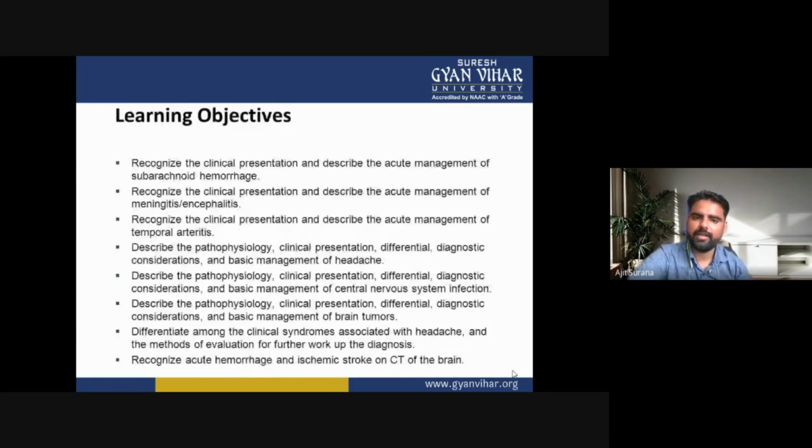Now, the learning objectives. Recognize the clinical presentation and describe the acute management of subarachnoid hemorrhage. Recognize the clinical presentation and describe the acute management of meningitis and encephalitis. Recognize the clinical presentation and describe the acute management of temporal arteritis.